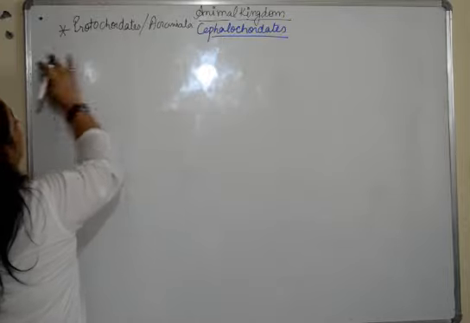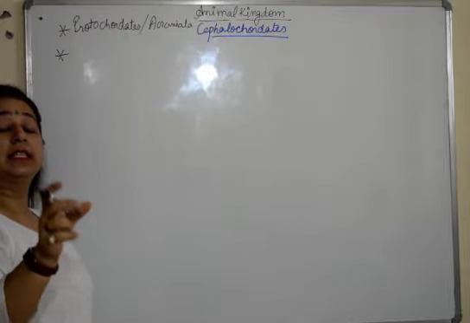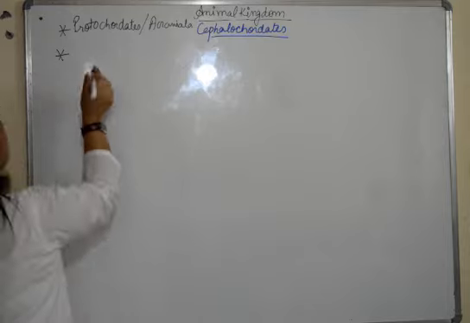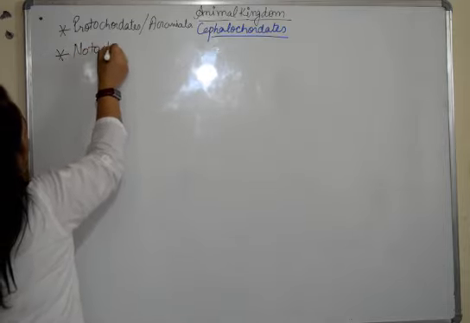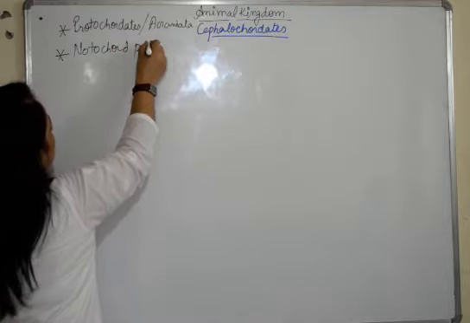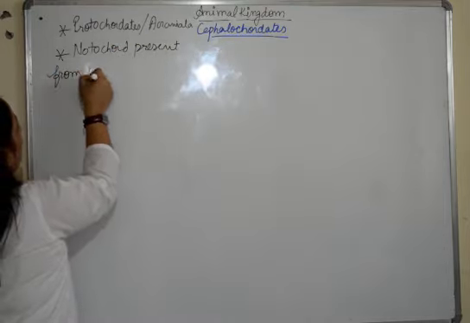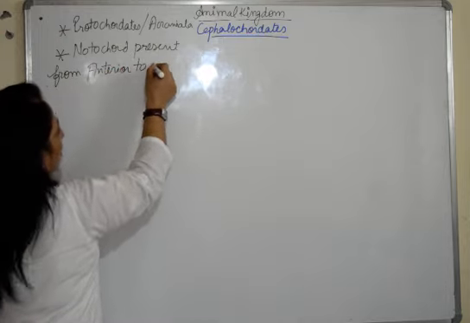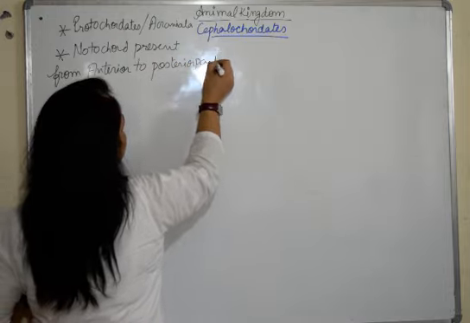After that, the next feature: in Urochordates, the notochord was present only in the tail region, but in Cephalochordates, the notochord is present from anterior to posterior part. That means the whole body.